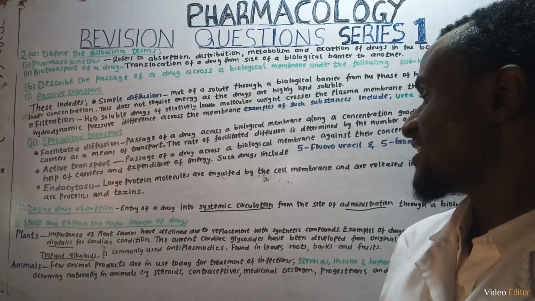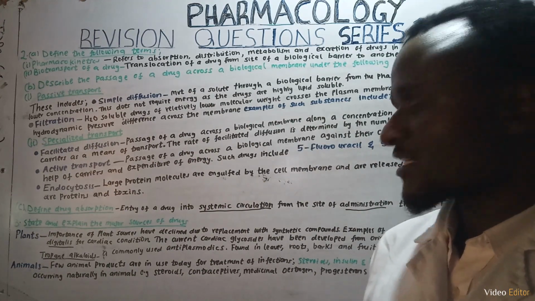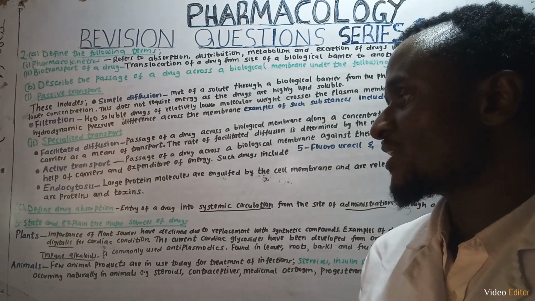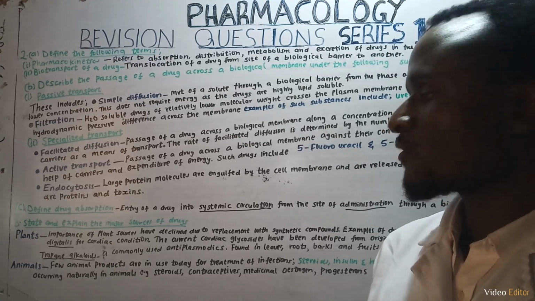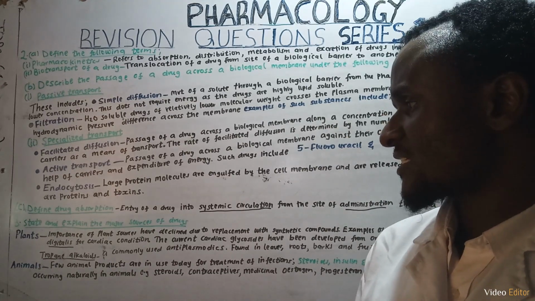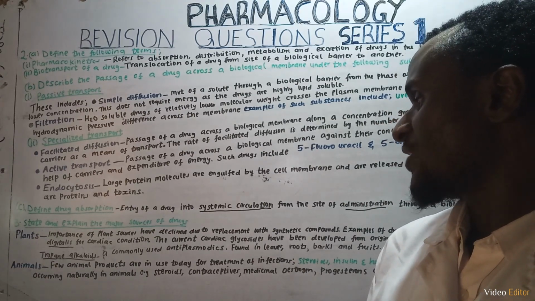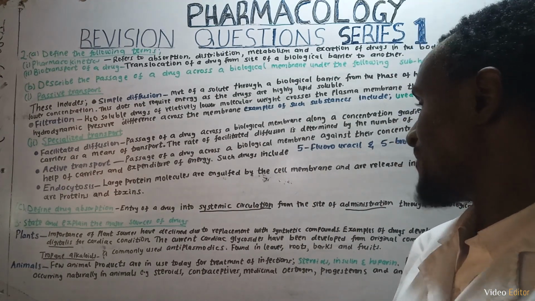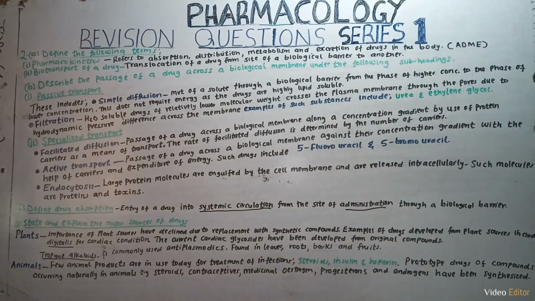Such drugs include the cardiac glycosides, and these are normally obtained from the barks of the plants, the leaves, and the fruits. Other substances also include tropane alkaloids, which are commonly used as antispasmodics. Then we also have animals. Few animal products are in use today for the treatment of infections. Steroids, insulins, and heparins are examples of animal products.